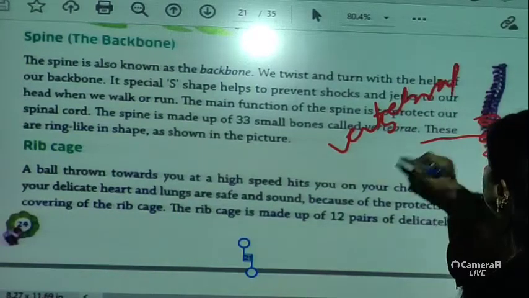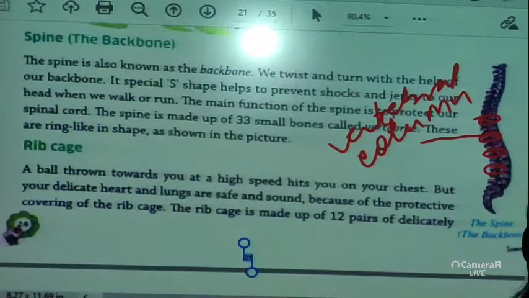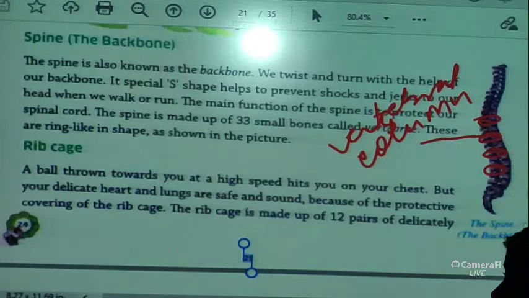This is also known as the vertebral column, right? These are ring-like in shape as shown in the picture. See, this looks like a ring. So what is the backbone? The backbone is also known as the spine, or the spine is also known as the backbone. We twist and turn with the help of our backbone. It has a special S shape, which helps to prevent shock and jerks to our head when we walk or run. And the main function of the spine is to protect our spinal cord.